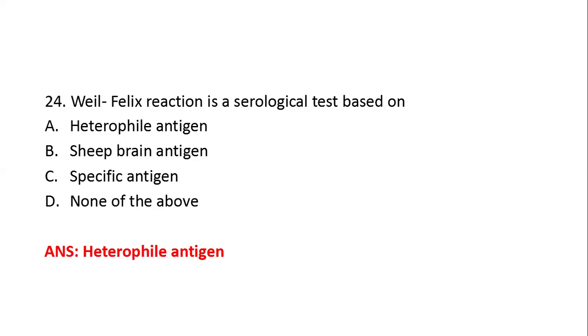So here if you see Weil-Felix reaction, what is Weil-Felix reaction? Here the serum of the patients suffering from the typhus fever, typhus fever is caused by Rickettsia species, agglutinates the strains of Proteus species. So why do they agglutinate with the Proteus species? It is due to the presence of heterophile antigen on the Rickettsia, which is responsible for typhus fever, and this heterophile antigen is shared by the Proteus strains.